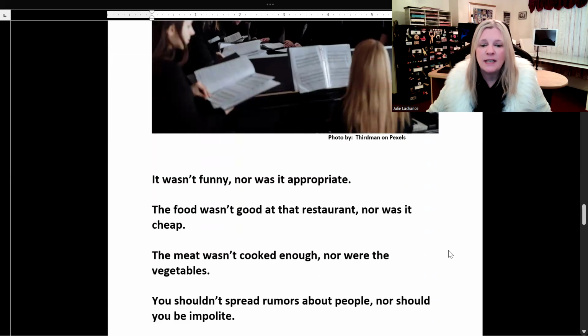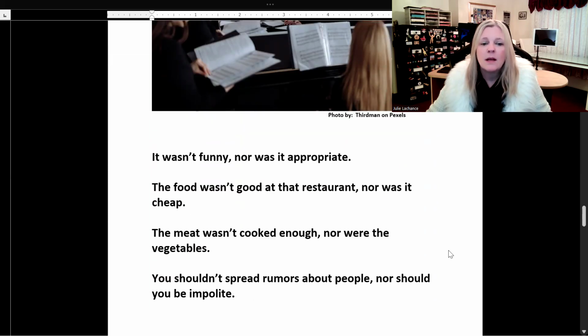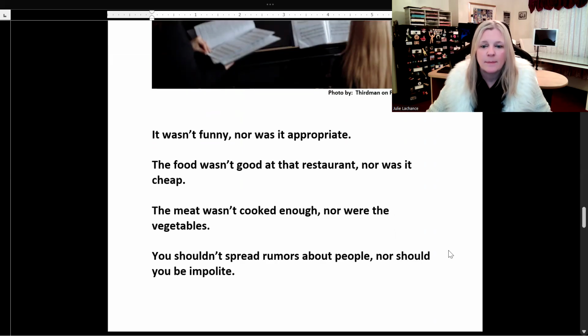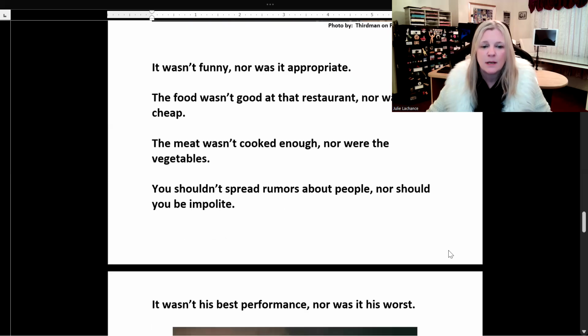It wasn't funny, nor was it appropriate. The food wasn't good at that restaurant, nor was it cheap. The meat wasn't cooked enough, nor were the vegetables.